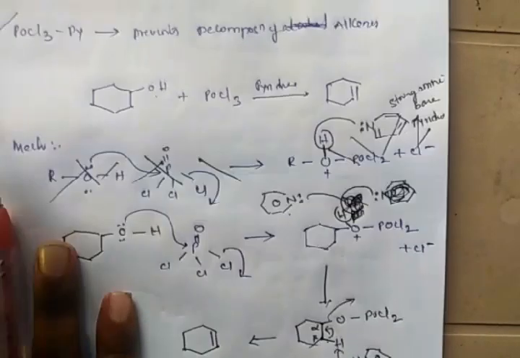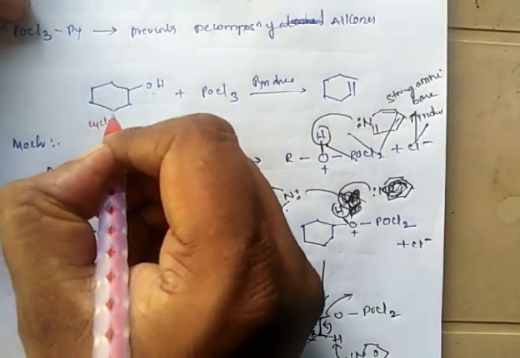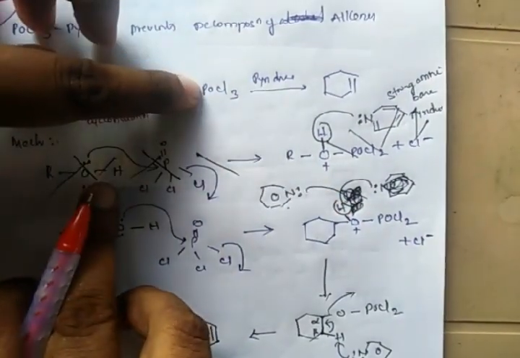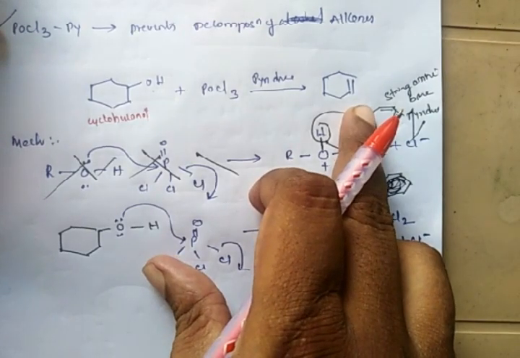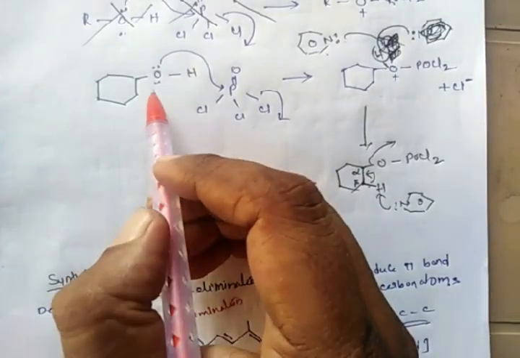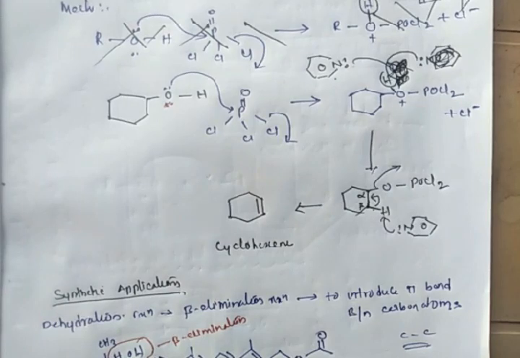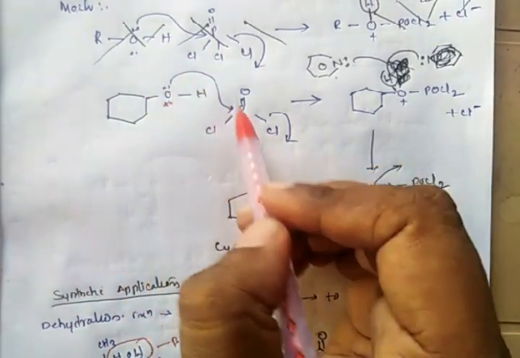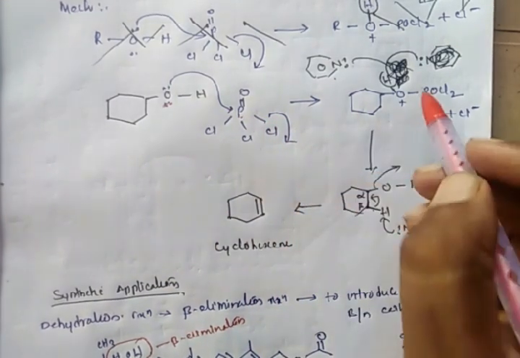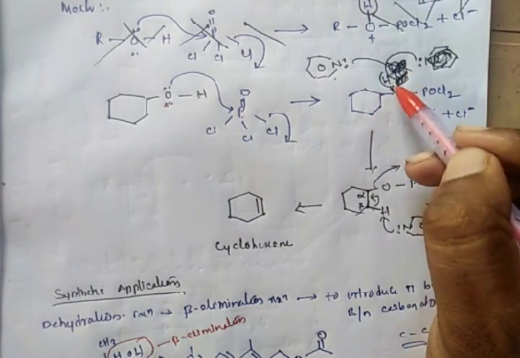The best example is cyclohexanol. Whenever you treat cyclohexanol with POCl3 in the presence of pyridine, we will get cyclohexene. Coming to the mechanism, the alcohol oxygen, an electronegative atom, attacks the electropositive phosphorus atom. As a result, a chlorine atom leaves and there is a formation of a complex. Here we have a hydrogen atom, so don't forget to write this hydrogen atom.